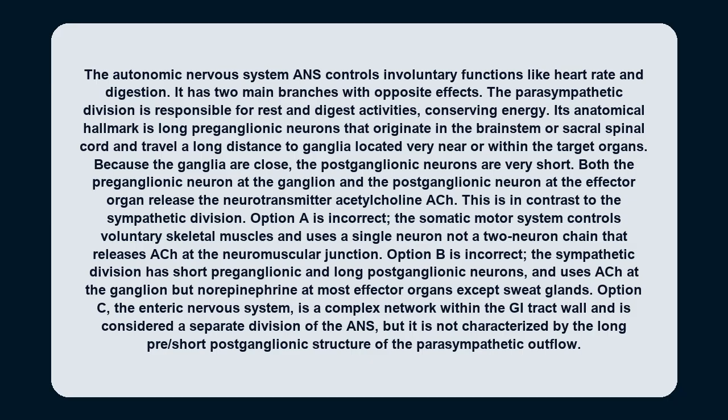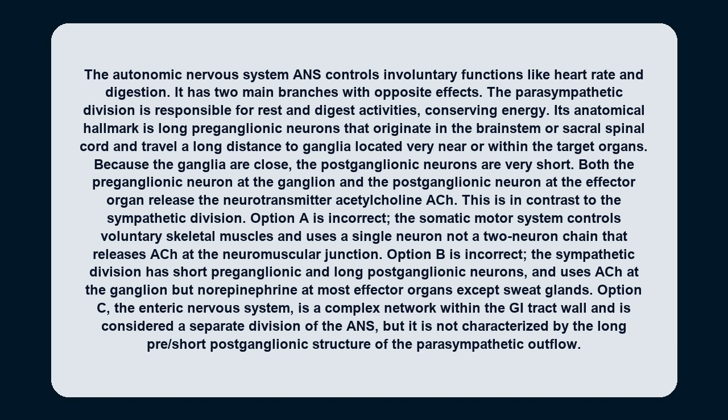Both the preganglionic neuron at the ganglion and the postganglionic neuron at the effector organ release the neurotransmitter acetylcholine, ACh. This is in contrast to the sympathetic division. Option A is incorrect. The somatic motor system controls voluntary skeletal muscles and uses a single neuron, not a two-neuron chain, that releases ACh at the neuromuscular junction. Option B is incorrect. The sympathetic division has short preganglionic and long postganglionic neurons and uses ACh at the ganglion, but norepinephrine at most effector organs except sweat glands.